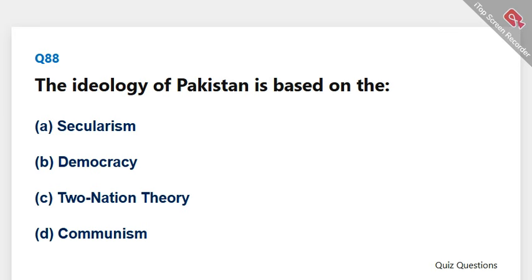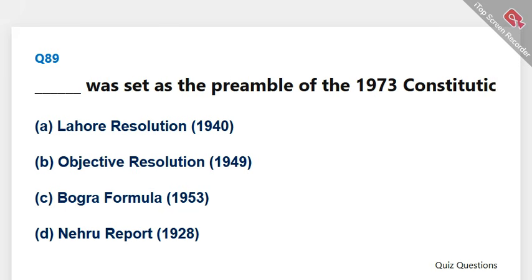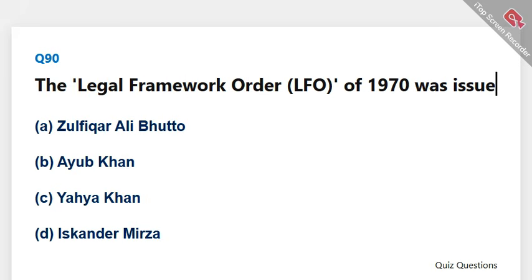The ideology of Pakistan is based on the. The correct answer is C, Two-nation theory. Blank was set as the preamble of the 1973 Constitution. The correct answer is B, Objective Resolution, 1949. The Legal Framework Order, LFO, of 1970 was issued by. The correct answer is C, Yahya Khan.